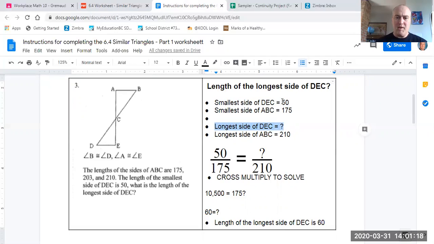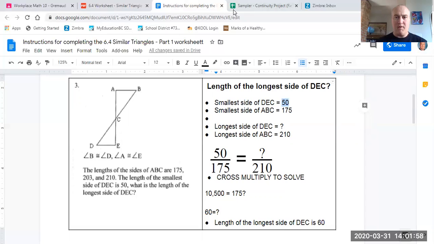What we want to do is take these 2 values that we know correspond with each other, 50 and 175, and put them into a fraction, 50 over 175. Could we have put it 175 over 50? Absolutely. But if we did it that way, we'd have to flip these 2 values over here as well. The way we have set it up, with the smaller triangle's corresponding value on top and the larger triangle's value at the bottom, we now need the longest side of the small triangle at the top, and the longest side of the large triangle at the bottom.